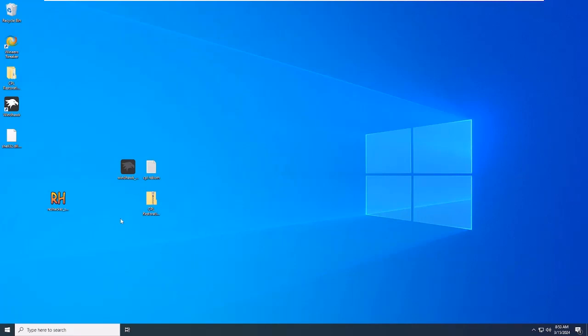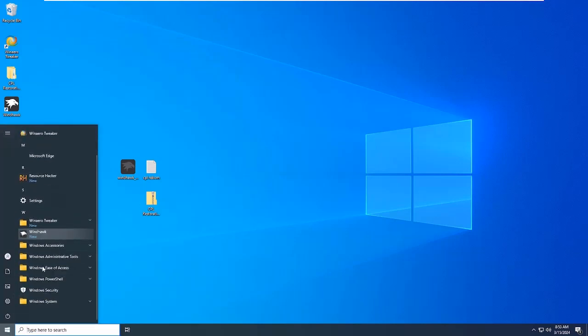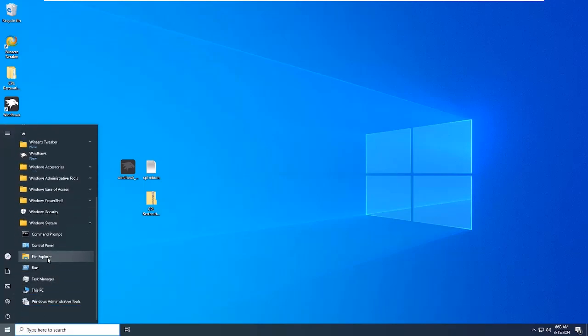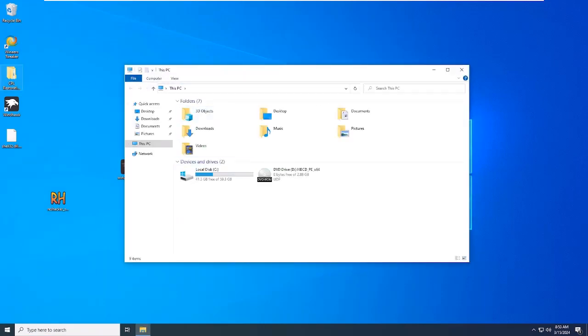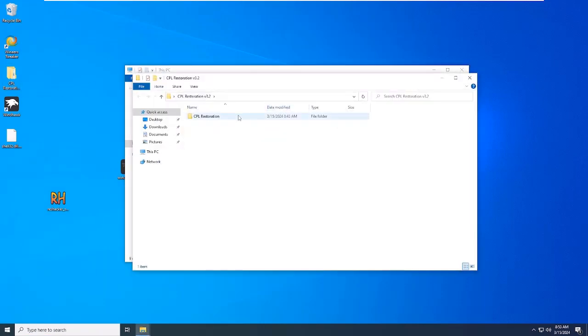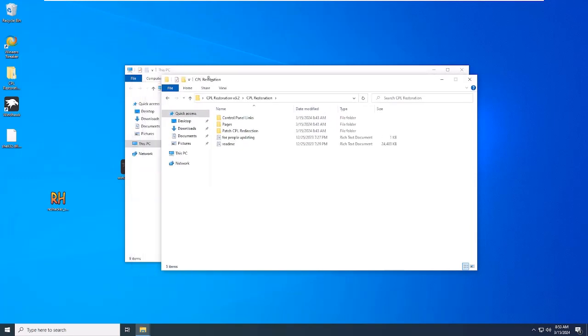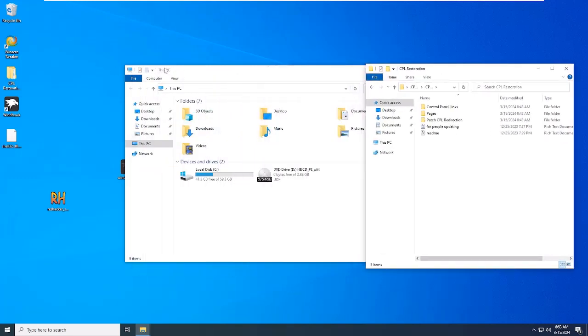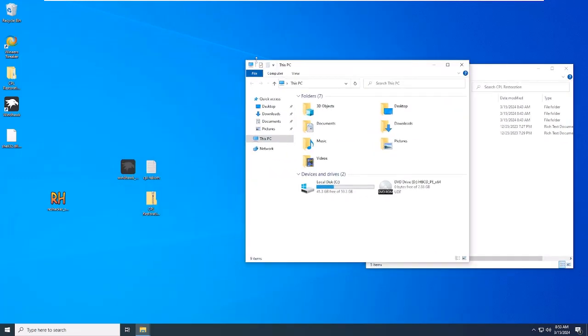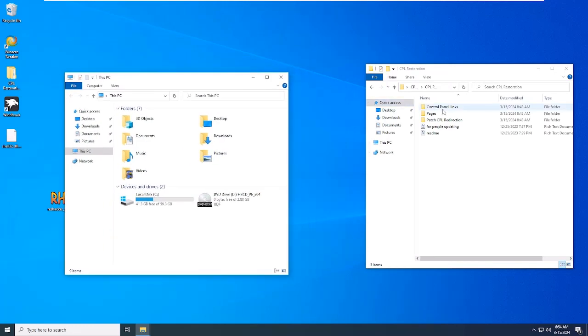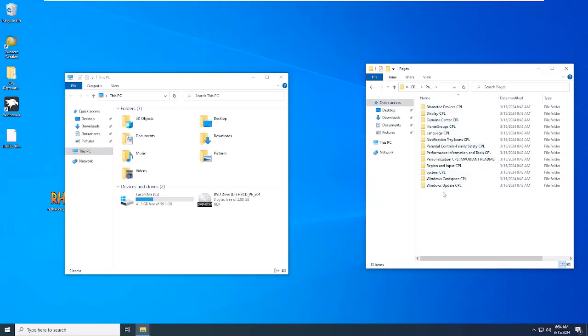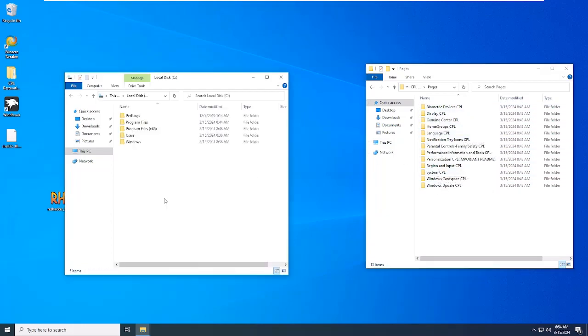Alright, so now what you want to do is go to Start, and you are going to go to Windows System and open up File Explorer and open up CPL Restoration. And we're going to move on to the next page. So we're going to go to Pages, and we're going to simply start replacing all these and add them into System32.